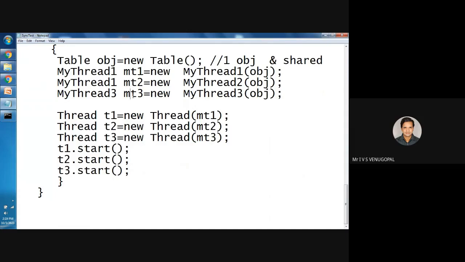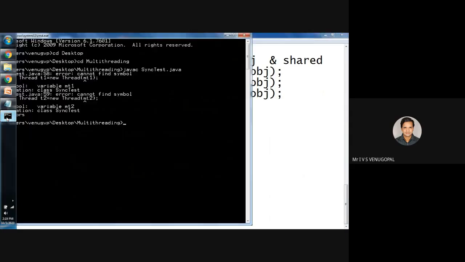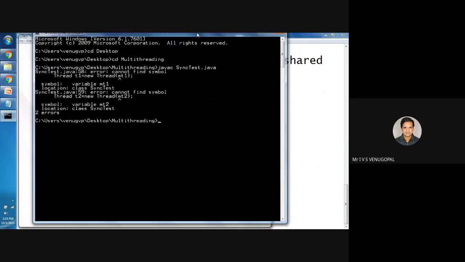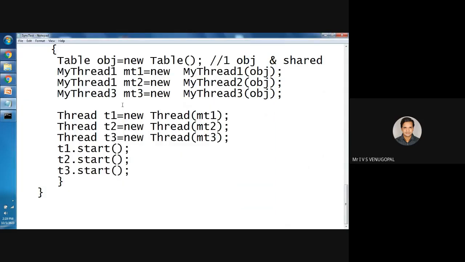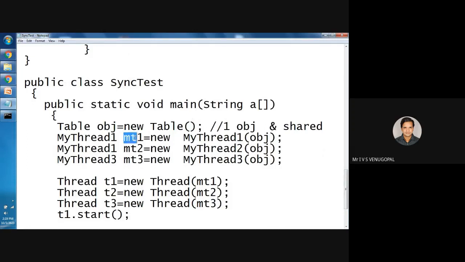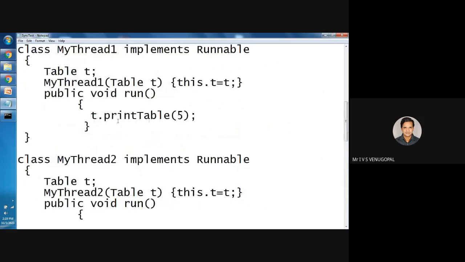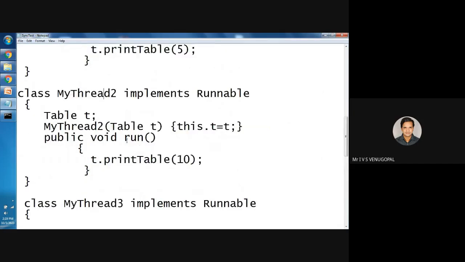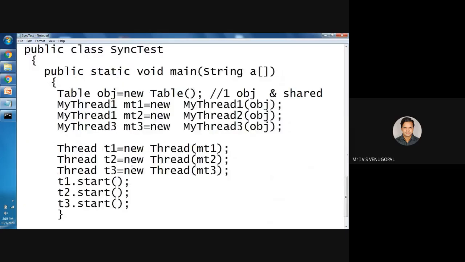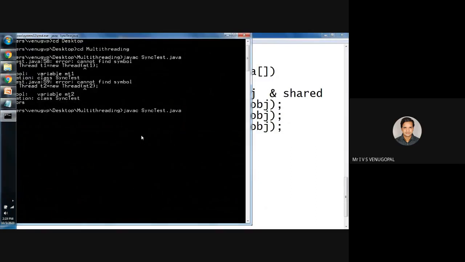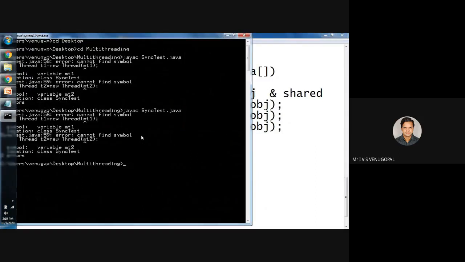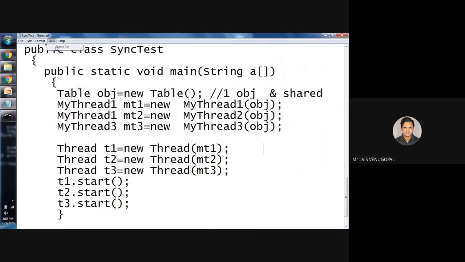MT1, MT2, MT3. Thread MT1 equal to... MyThread1, MyThread2, MyThread3. I'll save it. Line number 58.